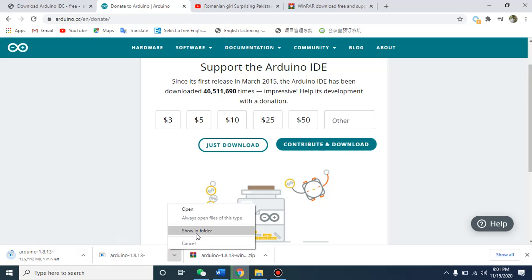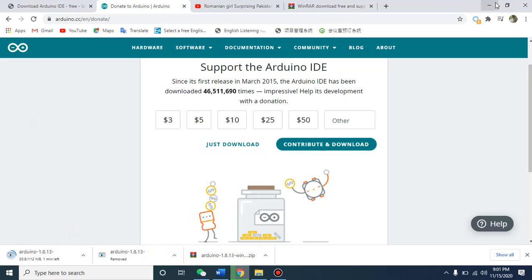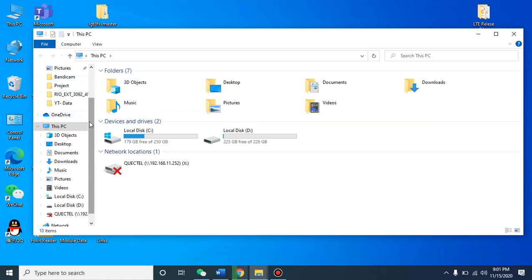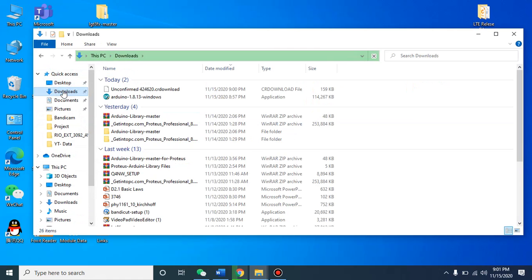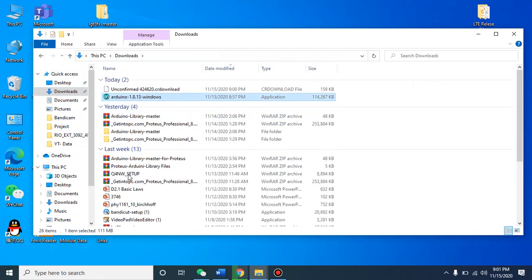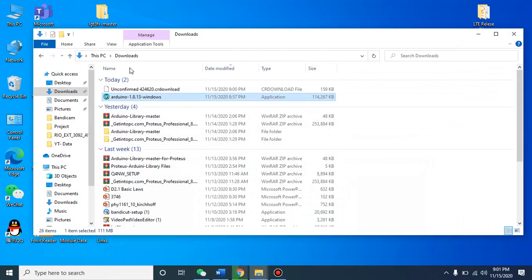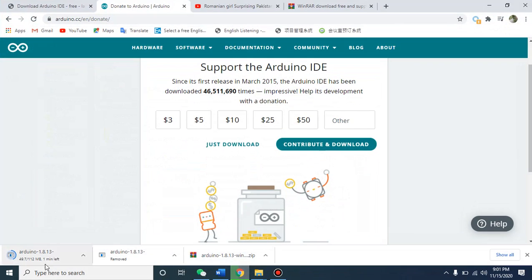So I can go to that file. Oh, I think this file is removed, so we can wait for this download. Or if I have it in the downloads, I can see this PC, downloads. Okay, yes, I already have it. After your download finishes, you will receive this file. Or we can wait for this. Just for your better understanding, it needs 1 minute more. The download is quick.